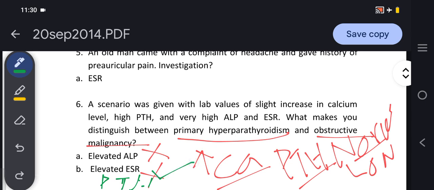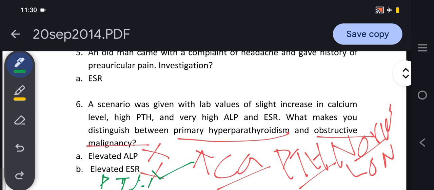So we have to check the parathyroid hormone. If parathyroid hormone is high, it means this is a case of primary hyperparathyroidism. But if parathyroid hormone is low or normal, then we can say that this is a case of obstructive malignancy, not primary hyperparathyroidism. So keep in mind, this is the correct answer. Parathyroid hormone would distinguish between primary hyperparathyroidism and obstructive malignancy.